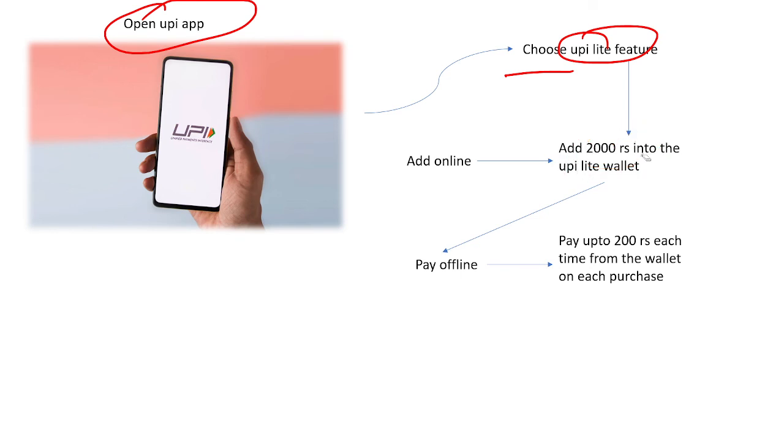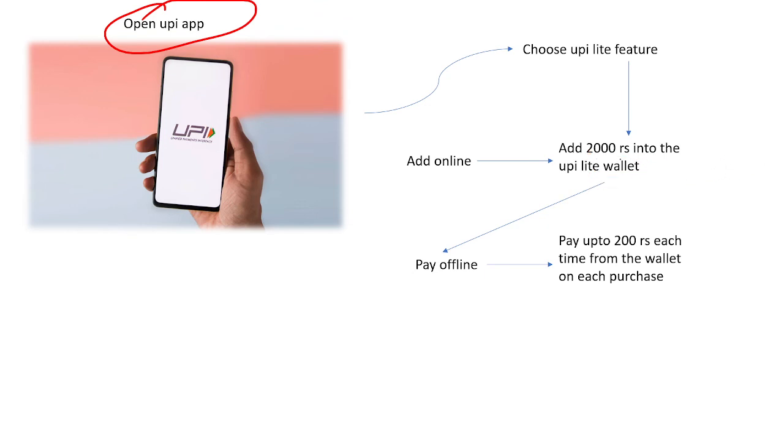And on this 2000 rupees, the customer won't get any interest from NPCI or any banks in the future. So this will be just a wallet in which the amount is saved for temporary purposes.